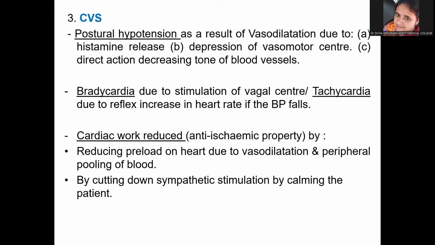Now, what is the effect of morphine on the CVS? So, it can cause postural hypotension. There are reasons why it is causing postural hypotension. First reason is histamine release, which causes vasodilatation. We have already seen that it causes depression of the vasomotor center that can lead to decreased BP, and it can also directly act on the blood vessels and decrease the tone of blood vessels. So these are the three mechanisms by which postural hypotension can be caused by morphine.